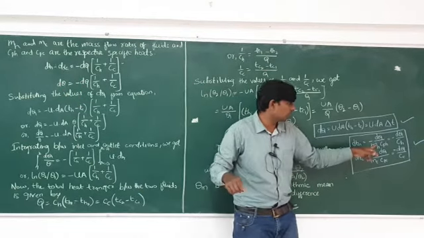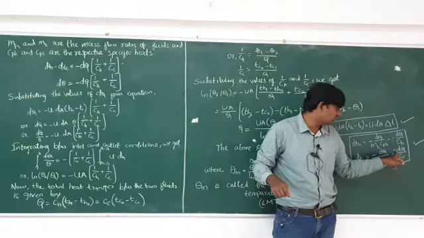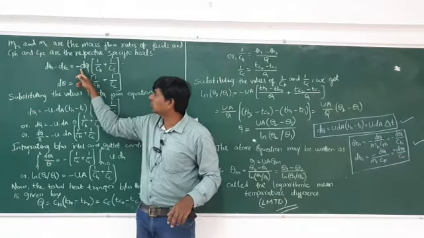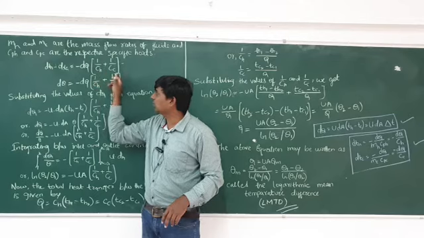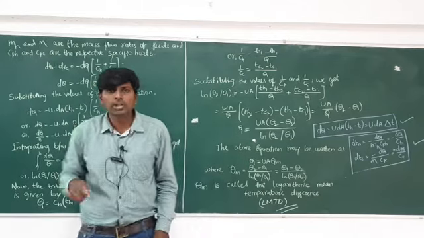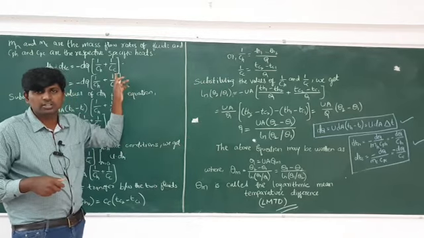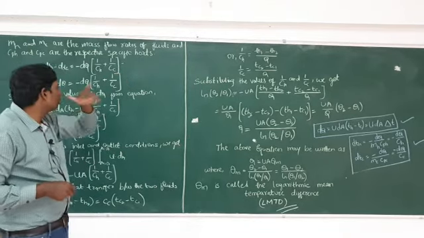Next what you have to subtract? Minus dQ by Ch minus dQ by Cc, minus dQ. So here you took the minus common. So 1 by Ch plus 1 by Cc, minus minus will become plus. That minus is there and the formula minus is there, so minus minus will become plus for this term.